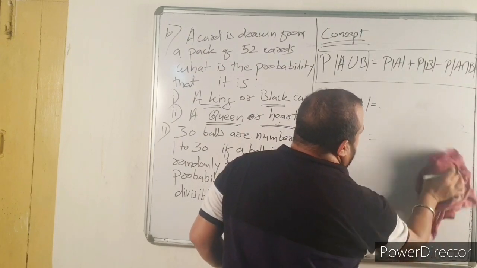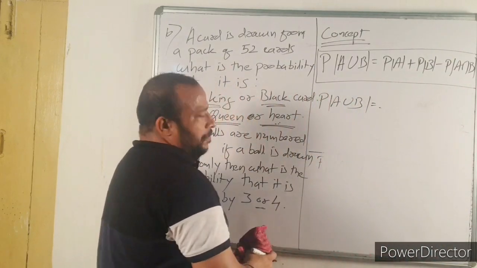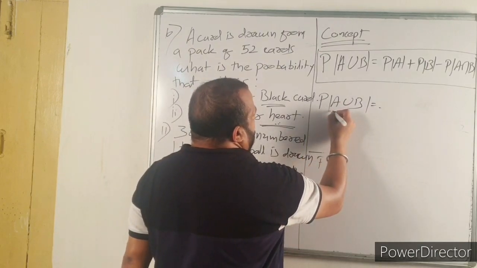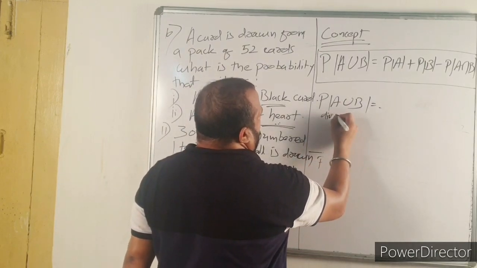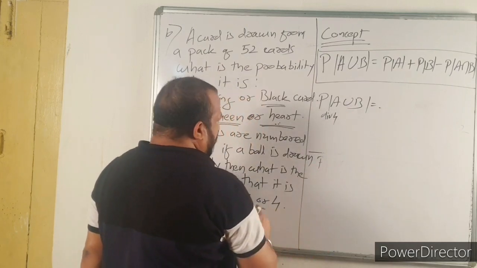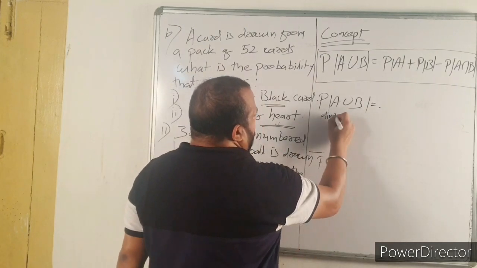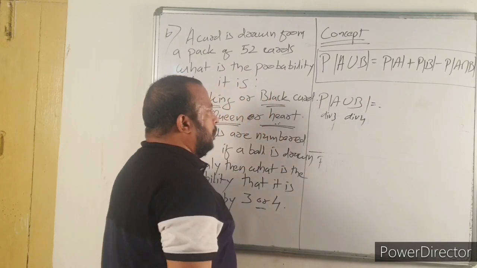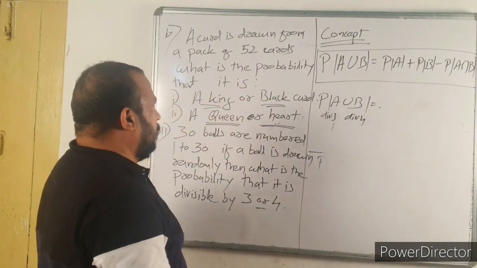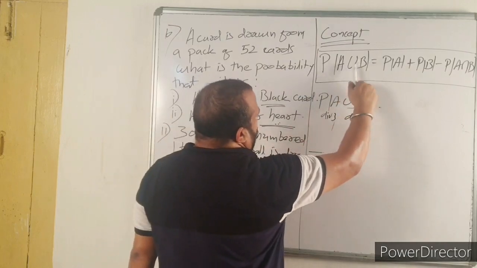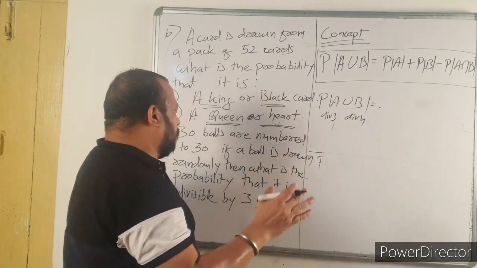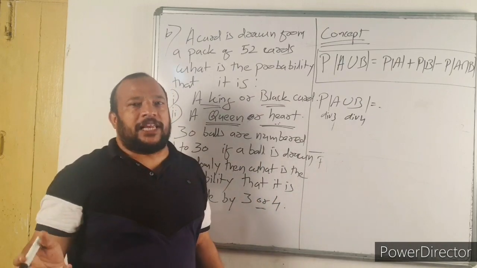Again the approach is the same. Let A be the numbers divisible by 3, B be the numbers divisible by 4. So probability of A union B is equal to probability of A. First of all, how many numbers from 1 to 30 are divisible by 3?